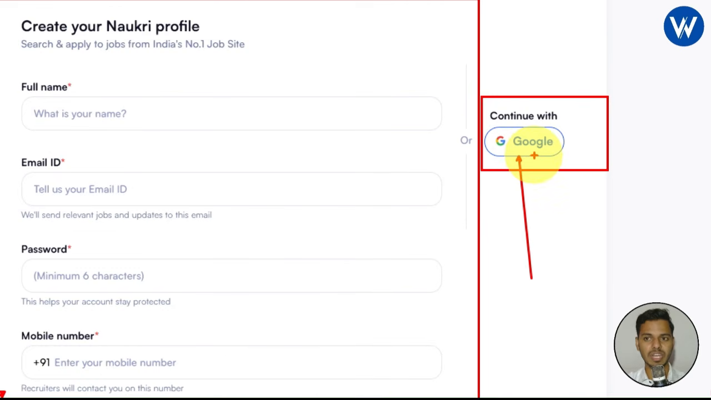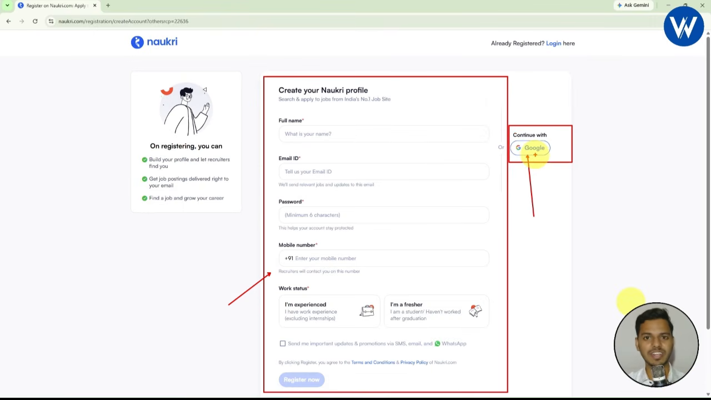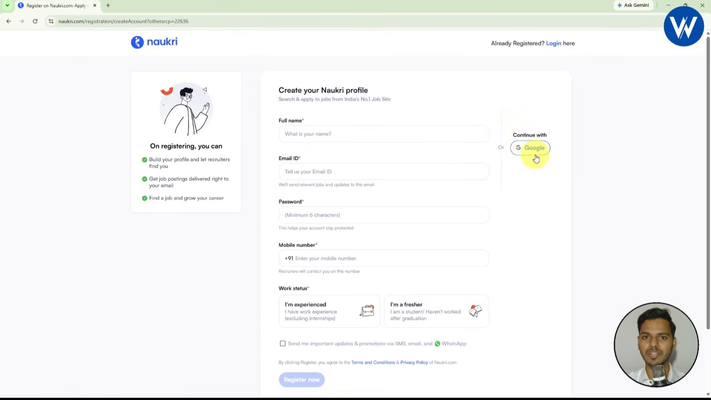So basically it will ask you the Gmail ID as well as password, and finally you can create a Naukri account. But I recommend you all to create manually. This is very important. Now look here guys, create a Naukri profile. I will show you step by step how you can create a Naukri profile.